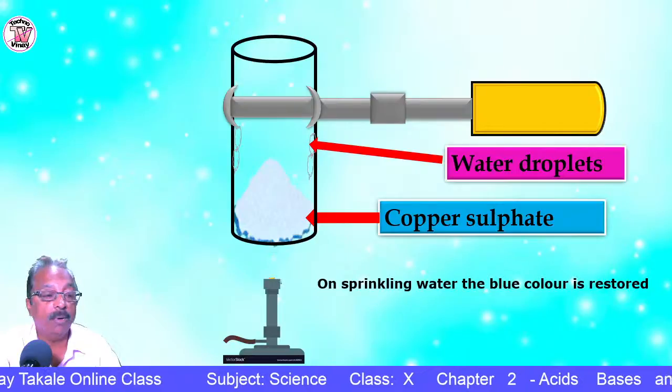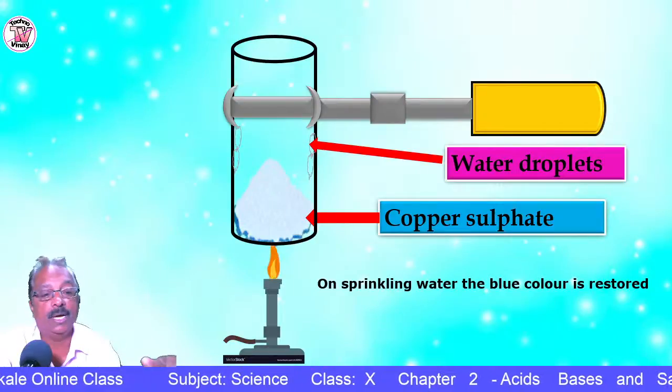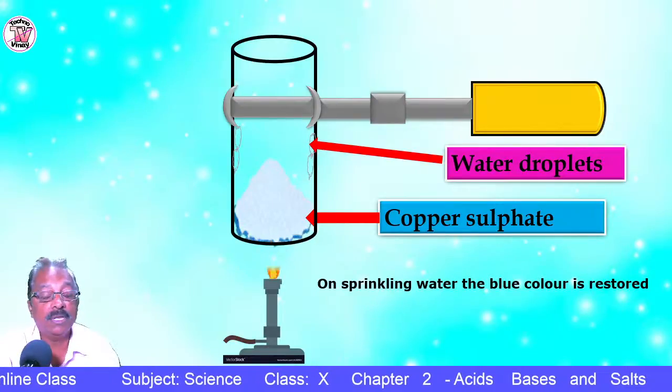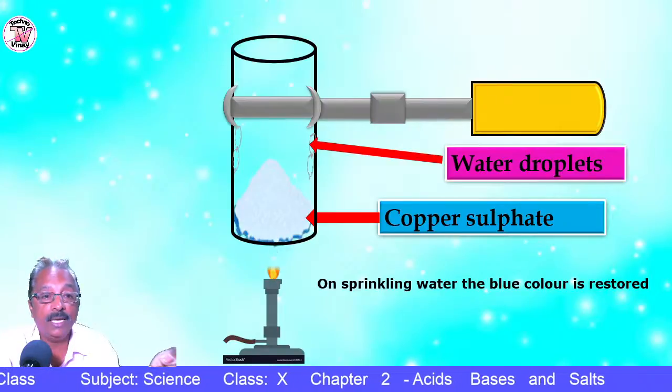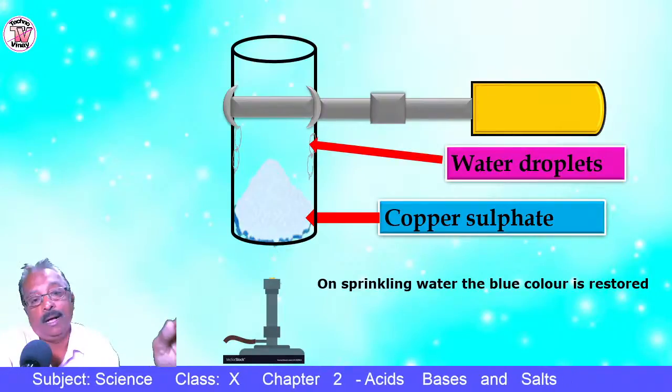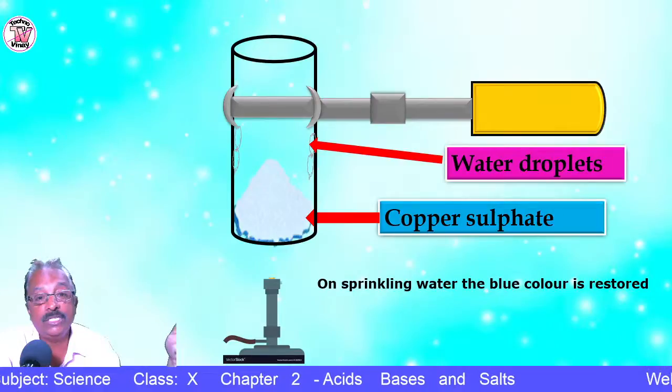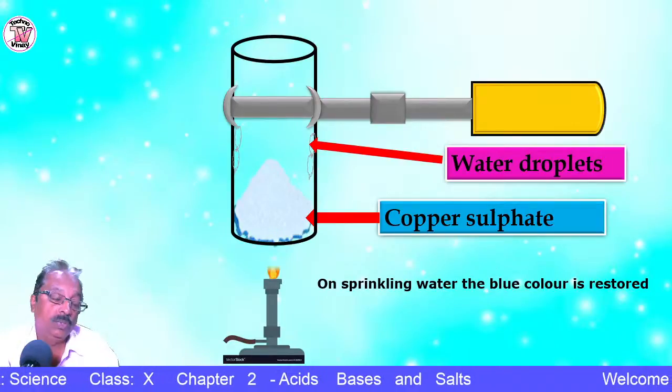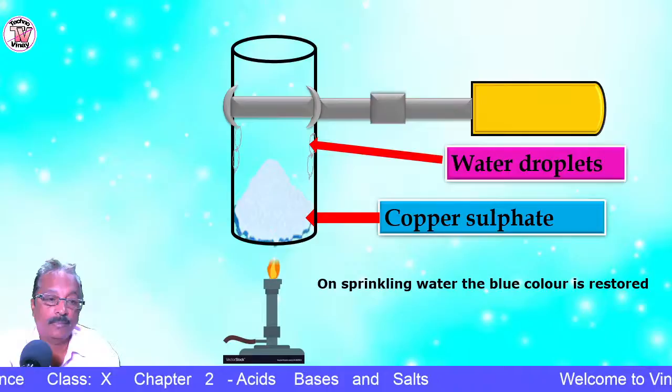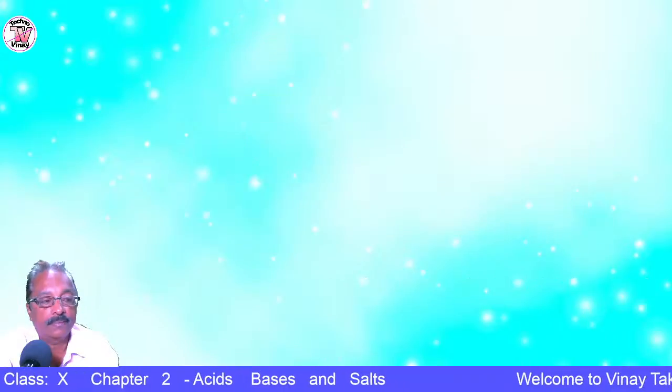So on sprinkling the water, the blue color is restored again. Why? Because these copper sulfate crystals absorb the water again, and they will turn blue. That is CuSO4.5H2O. Followed?